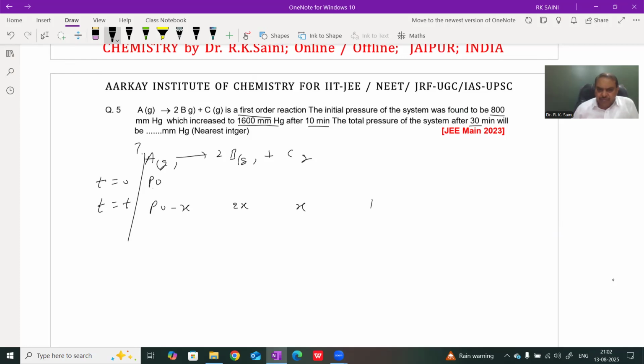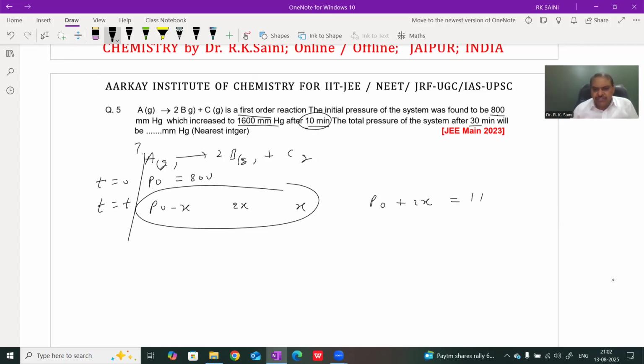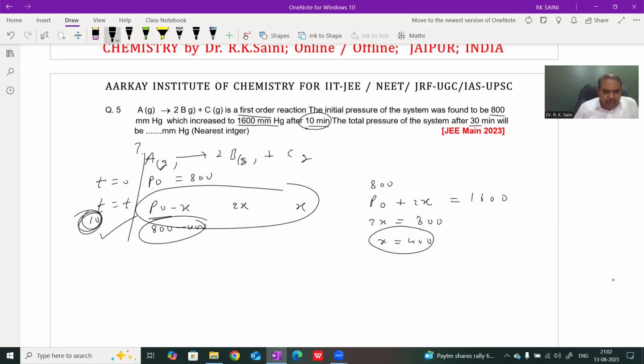The total pressure at time t, with all gases added, becomes P naught plus 2x. The initial pressure given is 800 mmHg, and after 10 minutes the pressure becomes 1600 mmHg. Therefore, P naught plus 2x equals 1600, with P naught 800, so 2x equals 800 and x equals 400. It means P naught is 800 and x is 400. So the time given, 10 minutes, is a half life, the half life of this reagent A.